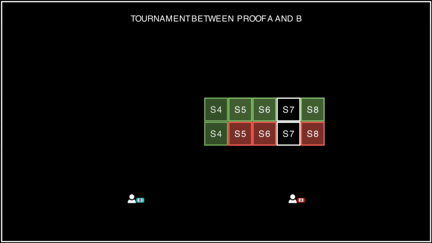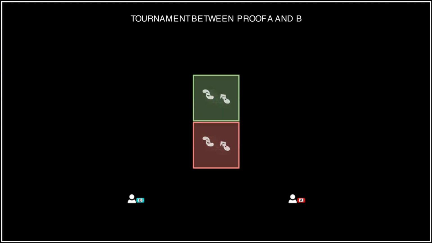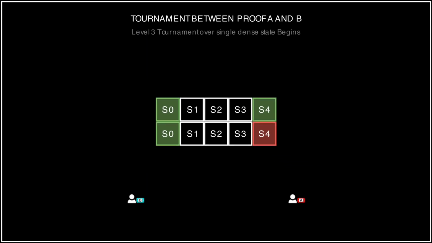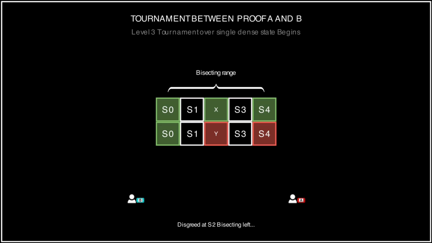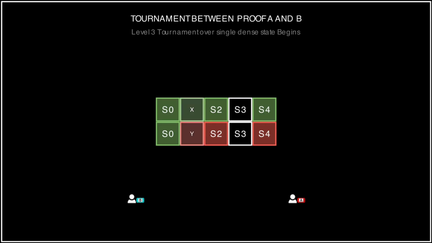Level 3 tournament is also a binary search, but unlike the previous 2 levels, this search occurs over fully dense state transitions and not intervals. It identifies the exact step with the first disagreement, and then the verifier can perform a state transition function over that step to identify which of the validators is presenting a valid claim for that state.